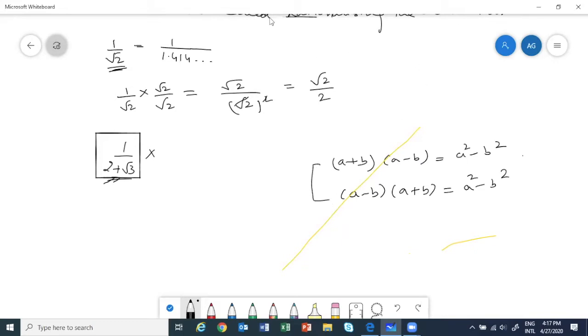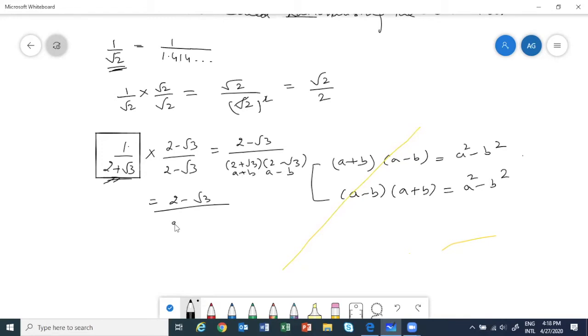So if we have 2 plus root 3, we will multiply and divide by 2 minus root 3. See why we are doing this? 1 into 2 minus root 3 gives 2 minus root 3 only. But the denominator changes into 2 plus root 3 into 2 minus root 3, the a plus b, a minus b form.